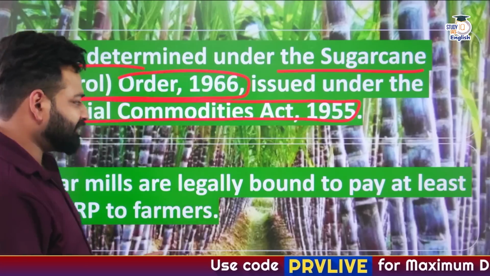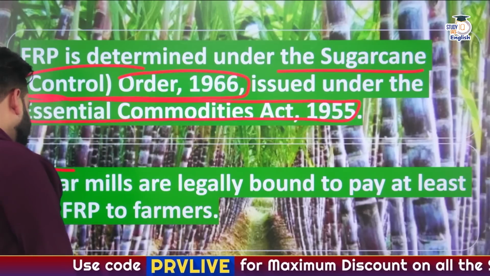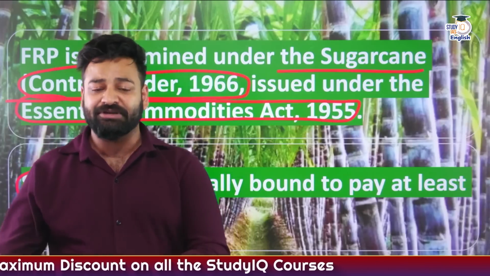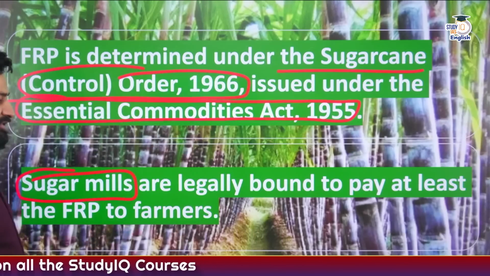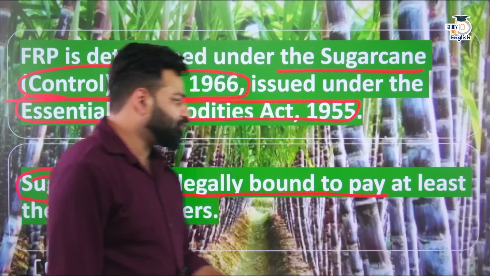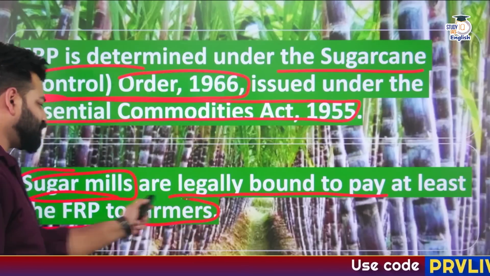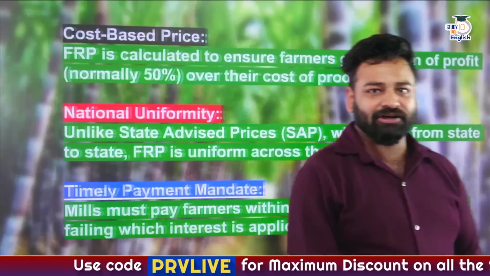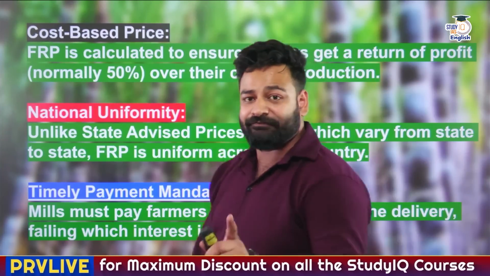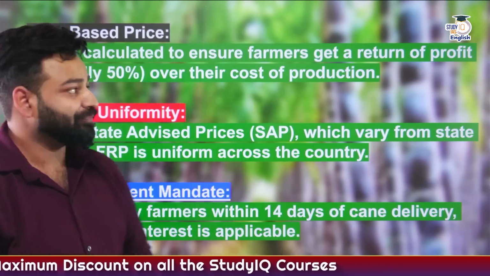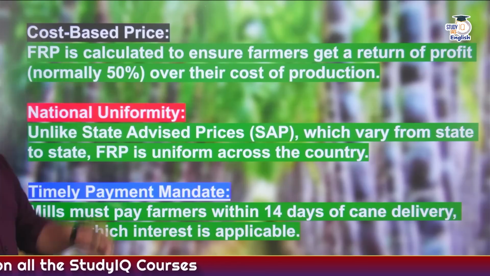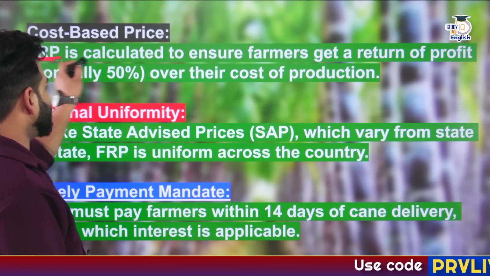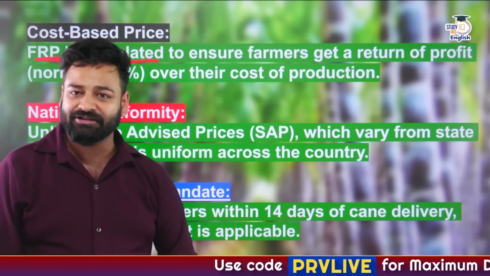Okay, so one thing that is to be made clear, that is through this particular ECA of 1955 and through this FRP, the sugar mill owners are legally bound to pay at least the FRP to the farmers. Just the same way MSP is there for the other agricultural produce, FRP is there for the sugarcane farmers. So what does it provide? It provides the cost based price. Simply speaking, it is mentioned here, FRP is calculated to ensure farmers get a minimum